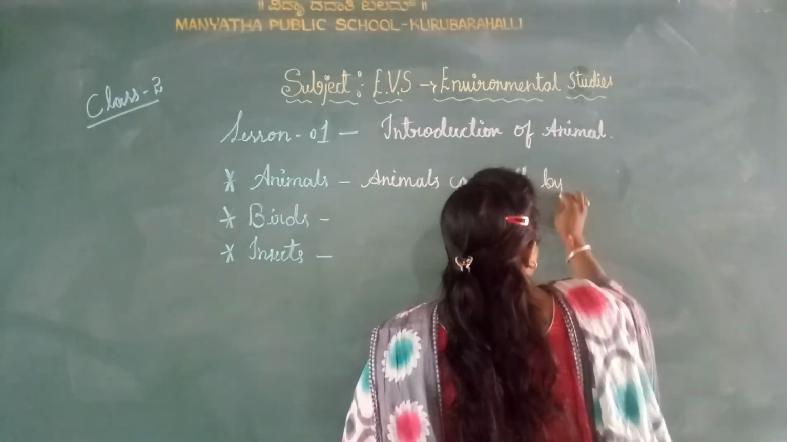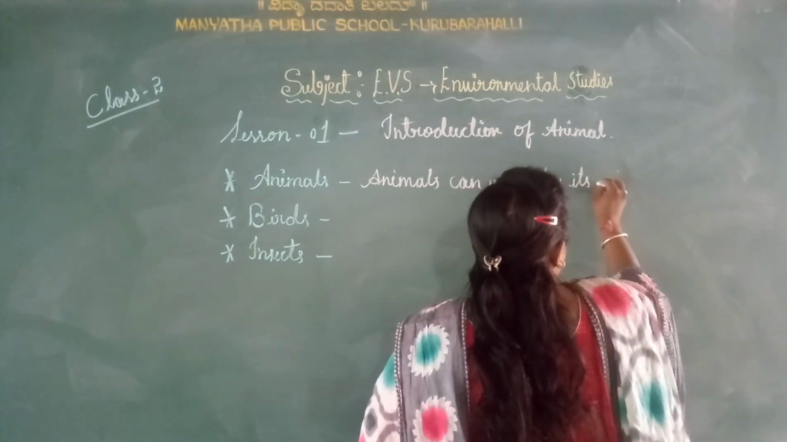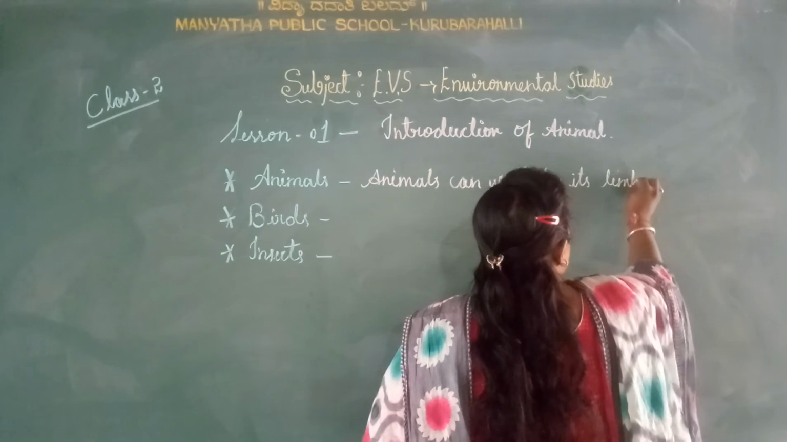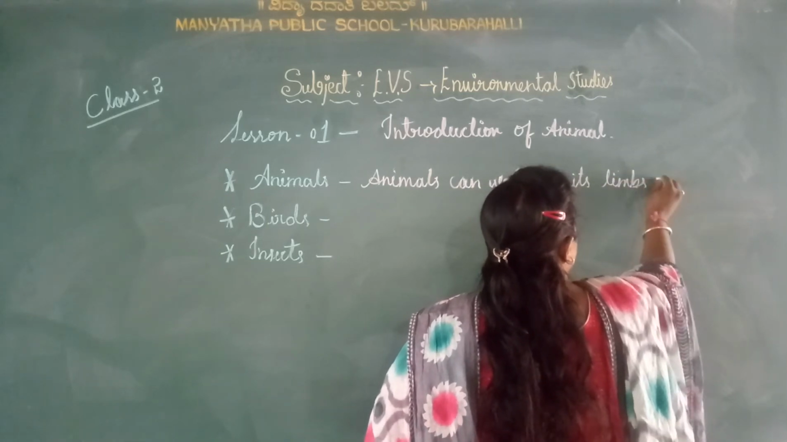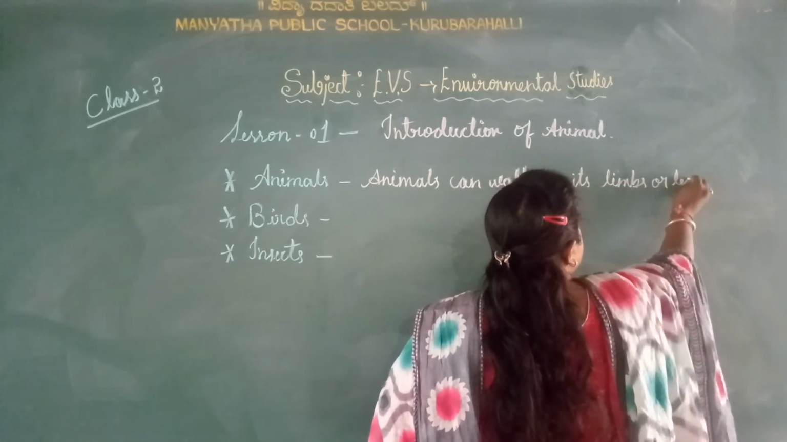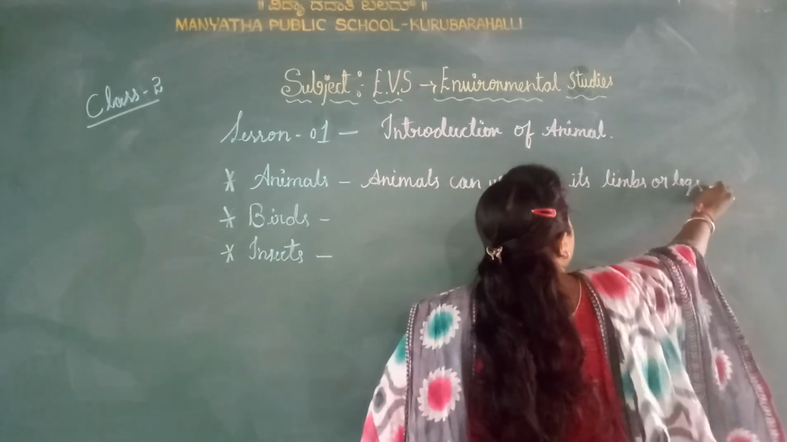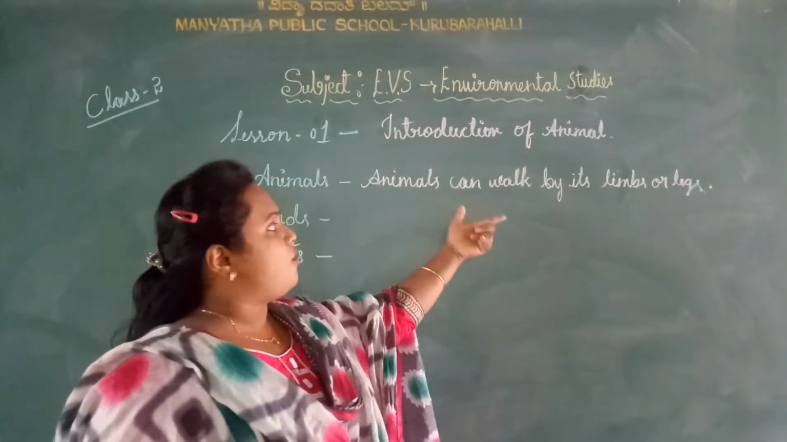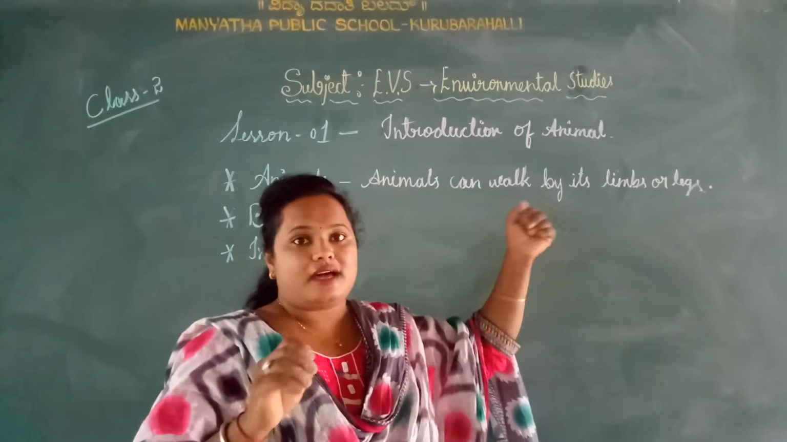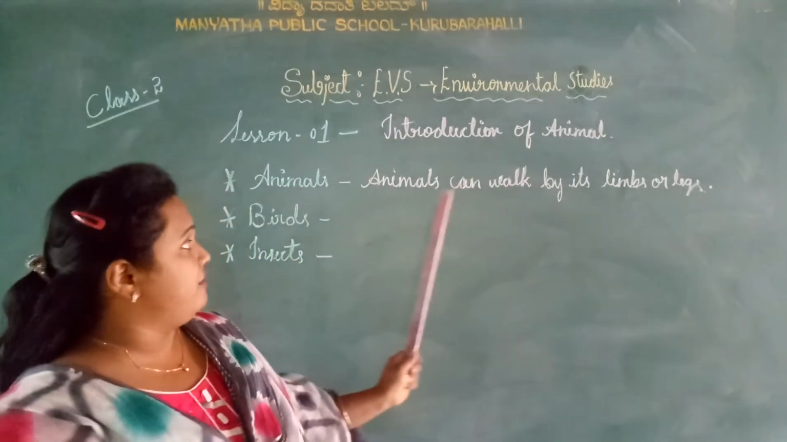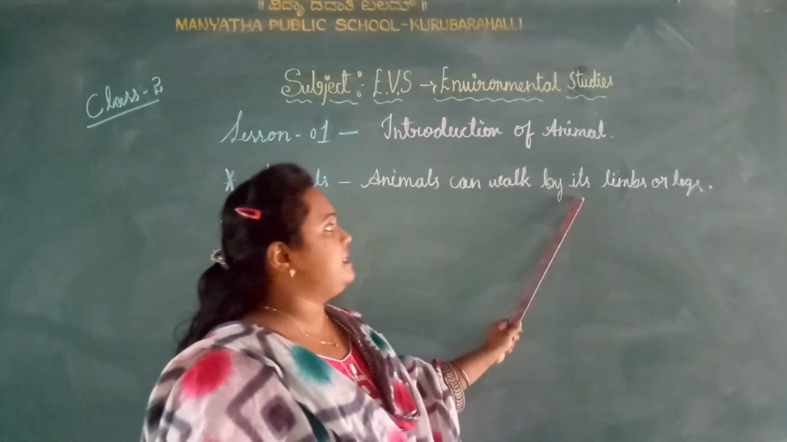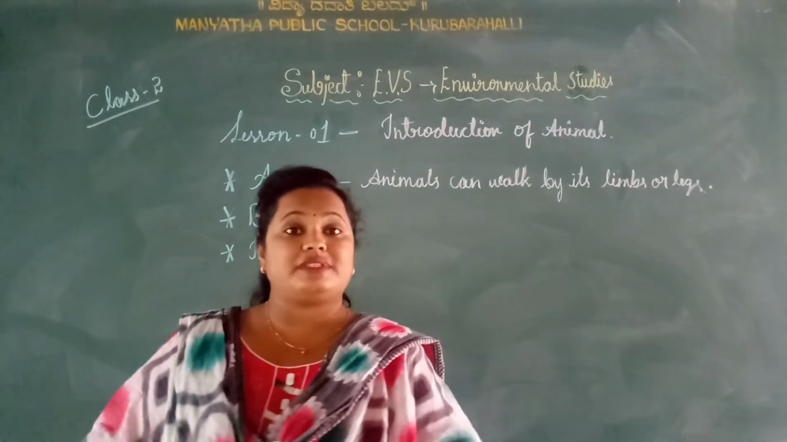What is the meaning of limbs, or legs? So here animals can walk by their limbs or legs. You see I have written animals can walk by their limbs. What is the meaning of limbs?